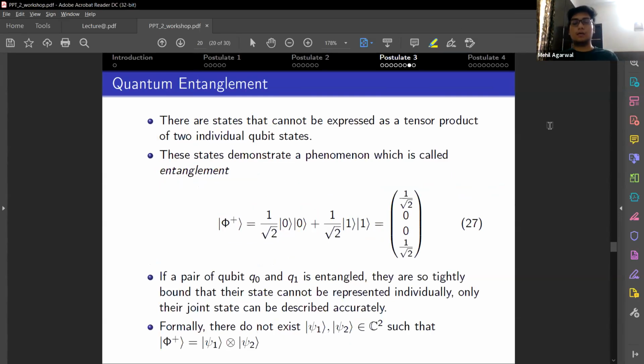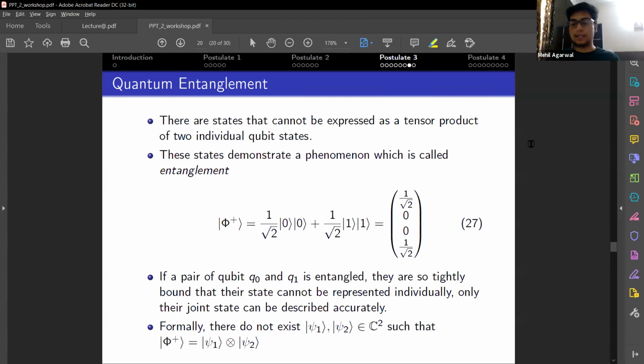So now this brings us to an interesting crossroads. We represented a gate which cannot be a tensor of two individual quantum gates.